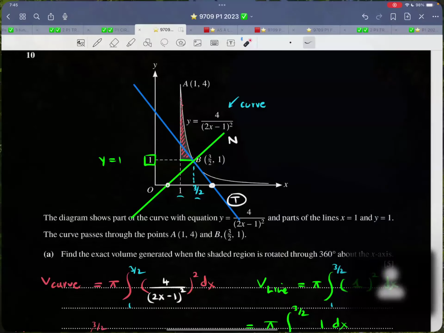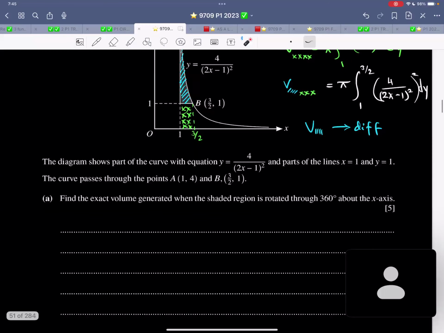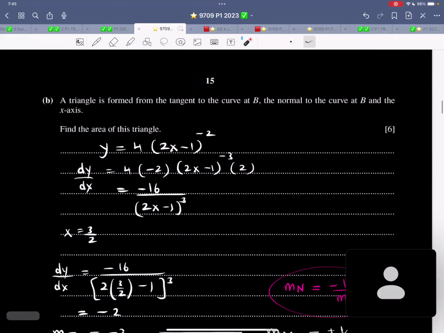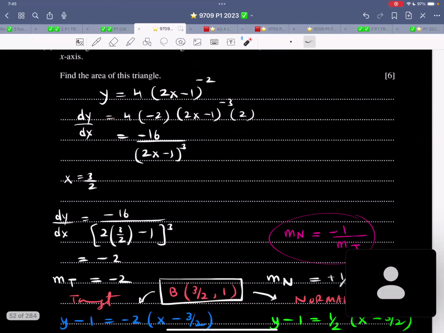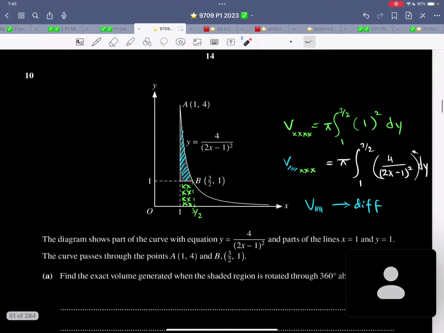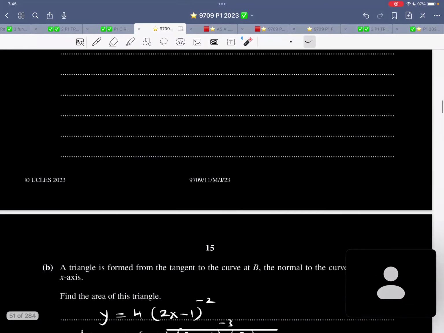So now over here, let's look at the second part. It says a triangle is formed from the tangent to the curve at B, the normal to the curve at B, and the x-axis. Find the area. First of all, differentiate. You get this thing. x is 3/2. That is right over here. So this would be the gradient of tangent. dy by dx, negative reciprocal would be gradient of normal.